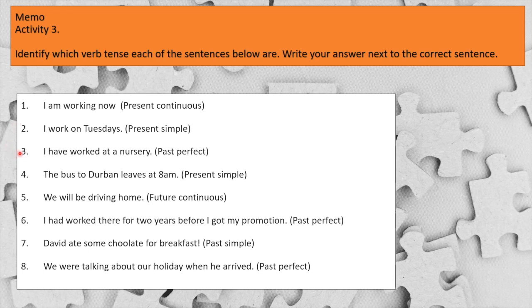Number 3. I have worked at a nursery. That is past perfect. Look at that have. Okay, keyword, and then what's the verb? It's in past tense. Past perfect.